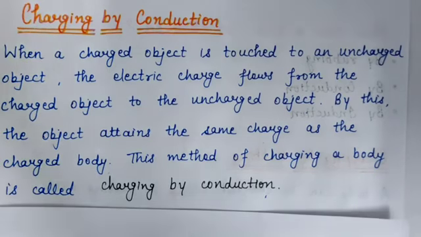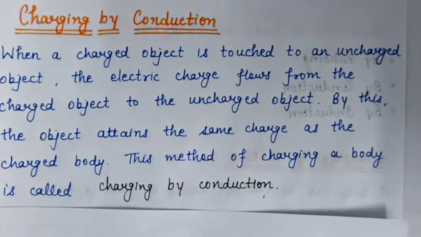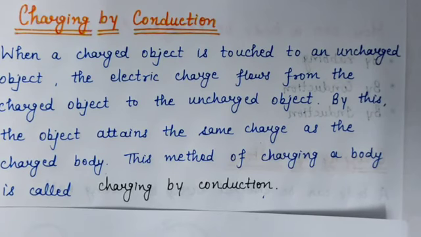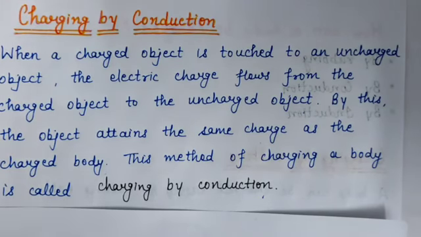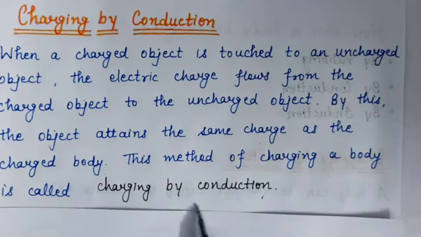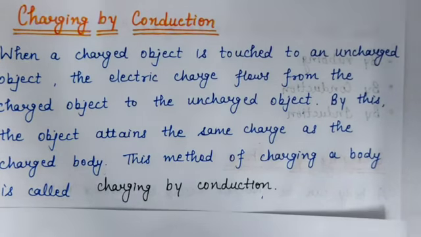Basically, uncharged body gets charged when it is touched with the charged body. Okay, when the uncharged body is touched with any charged body, then the uncharged body gets some charge. Okay, so this method is charging by conduction.